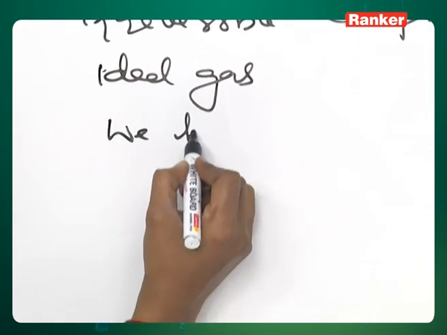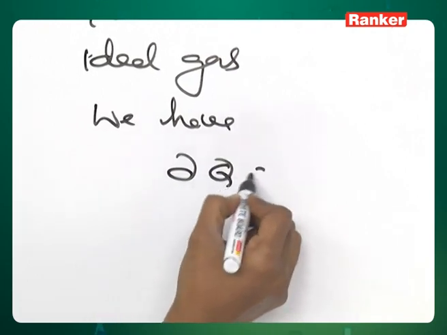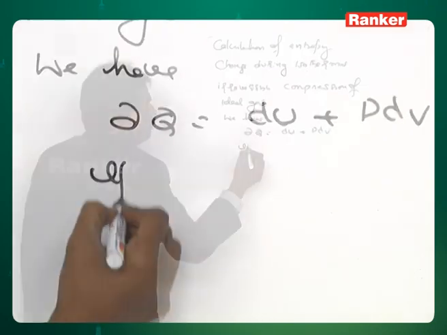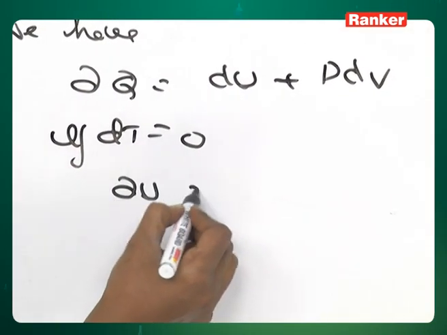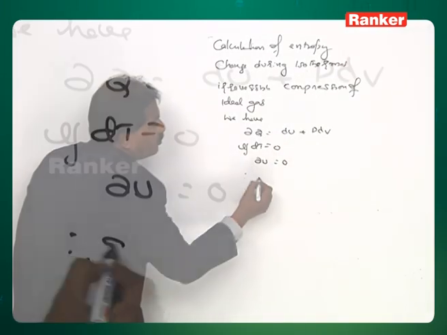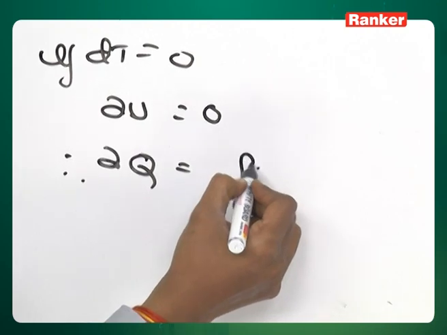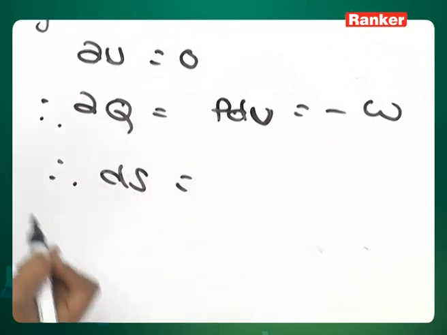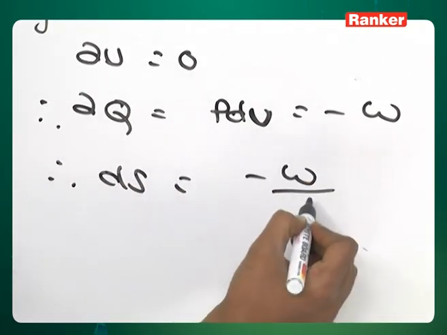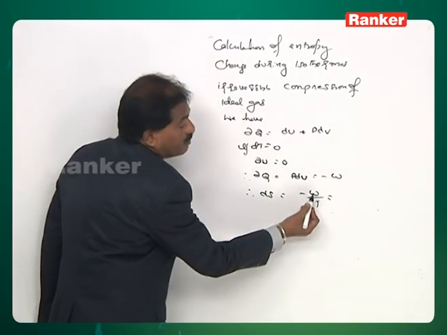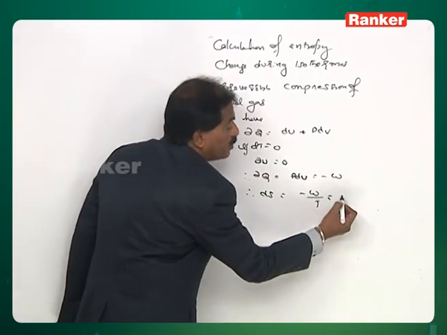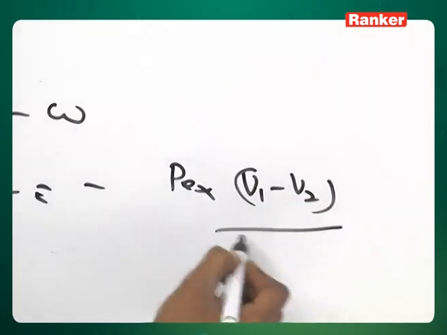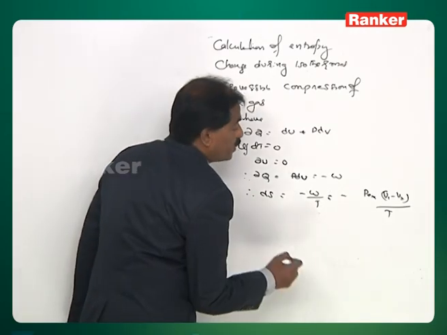Here again, according to the first law of thermodynamics, we have dQ equal to dU plus P dV. If temperature is constant, the change in internal energy is zero. Therefore, dQ is equal to P dV, that is equal to minus W. Therefore, entropy change is equal to minus W by T. Next, for work we have derived the expression already in the earlier topic. Therefore, it is minus P external (V1 minus V2) by T.